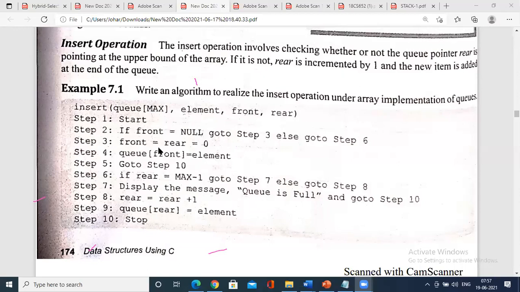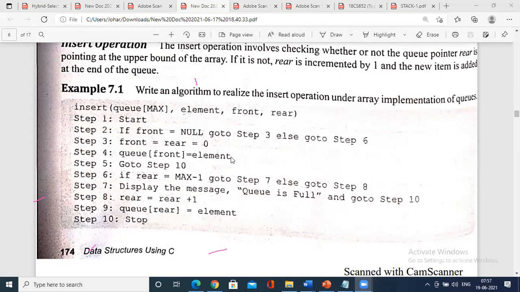In this case, what happened? The first element you are going to insert, front equals rear equals 0 means element equals q of front. For the first time, how do you insert? Front equals rear equals 0, and you put the element into q of front.